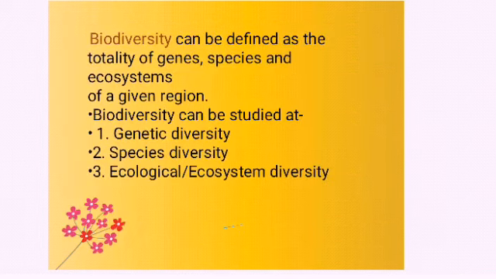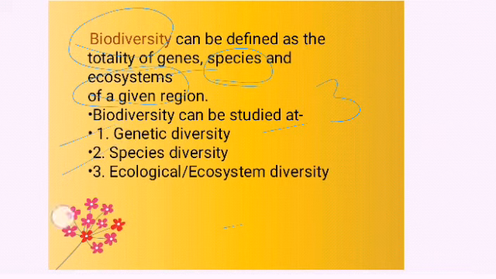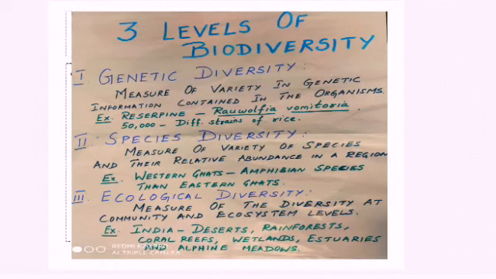It can be defined as the totality of genes, different species and different types of ecosystem, all the differences and varieties. We call it biodiversity. So this biodiversity can be studied at how many levels? Three levels, isn't it? One is genetic diversity, second is species diversity, and another one is ecological or ecosystem diversity.